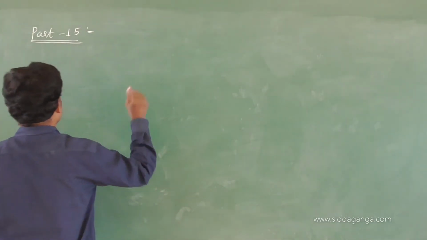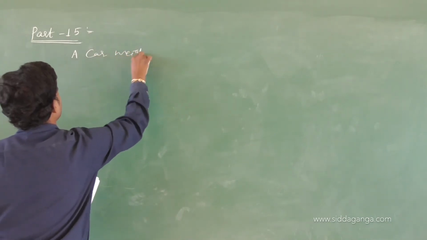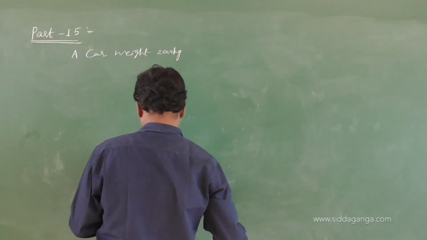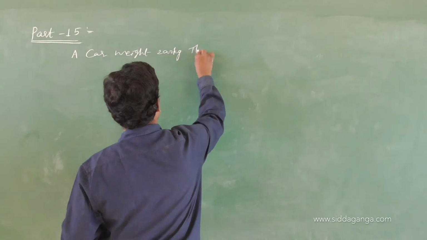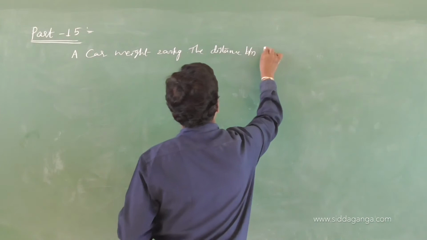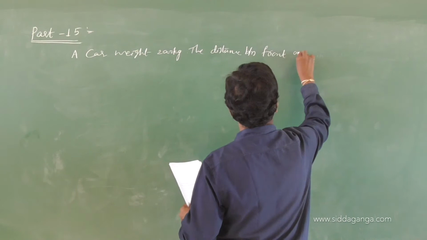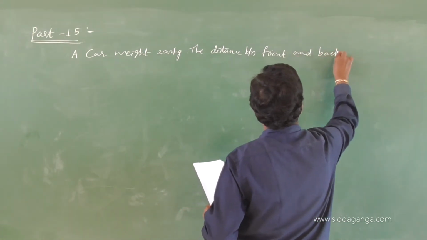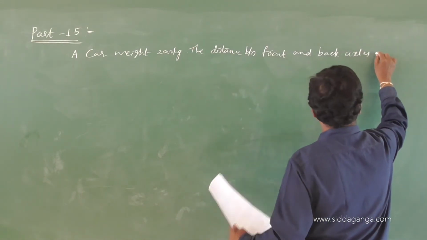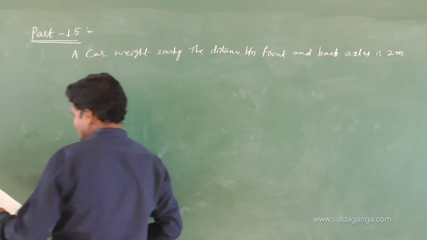A car weighs, I am taking 2000 kg. Okay, whatever may be the numbers, I am taking 2000 kg. The distance between the front and back axle is 2 meter. Its center of gravity,